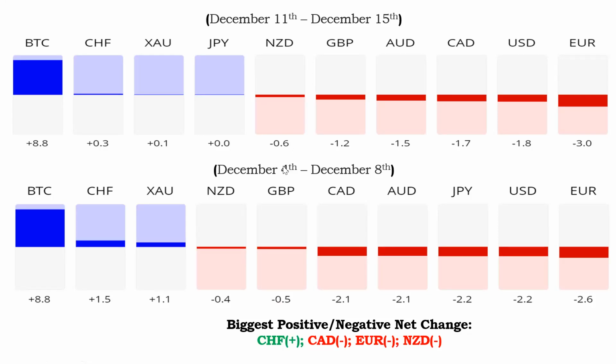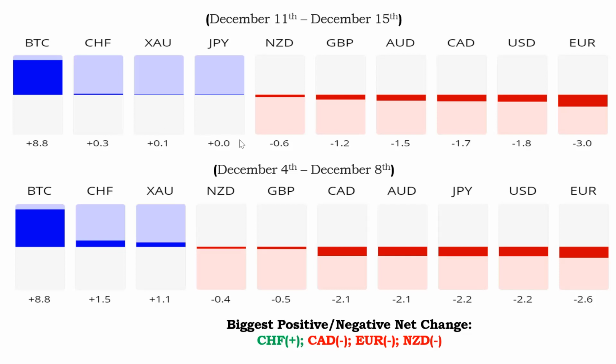Now let's cross match this with last week, which was December 1st through to 8th. We see Swiss franc losing strength. Now Swiss franc, of course, for this week is looking to be the best bet to trade.